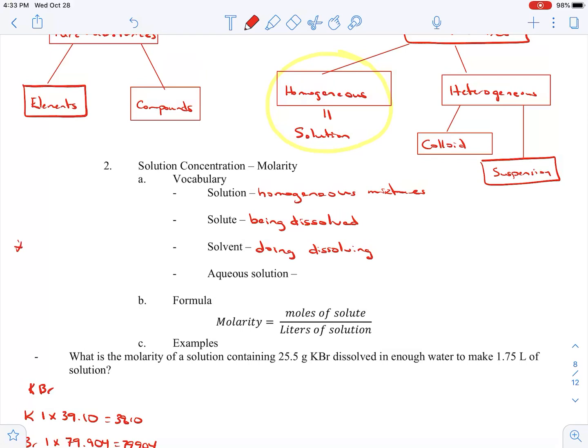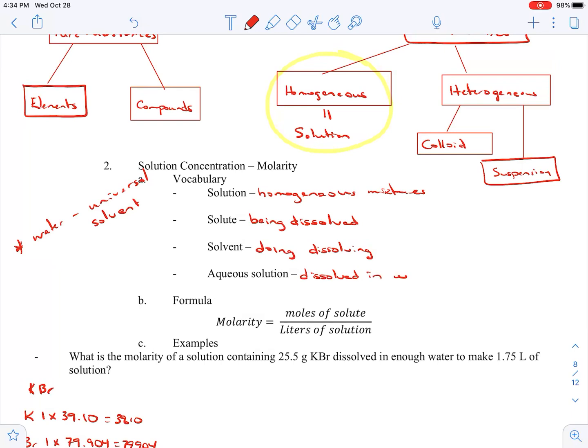Then, kind of as an aside, water is called the universal solvent. That's because water dissolves a lot of things. Most of the time we're going to be talking about water as the solvent. But sometimes when we have nonpolar substances, going back to our like dissolves like discussion, we have to use something like an alcohol to dissolve a nonpolar substance. But again, I digress. Going back, we have aqueous solution, and this just means that it's dissolved in water.